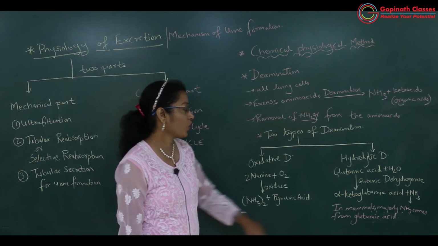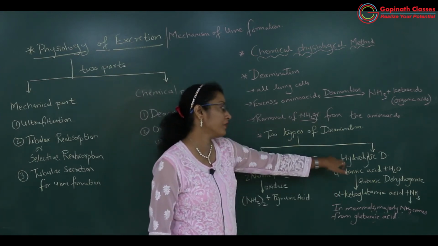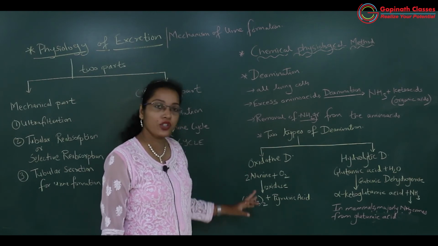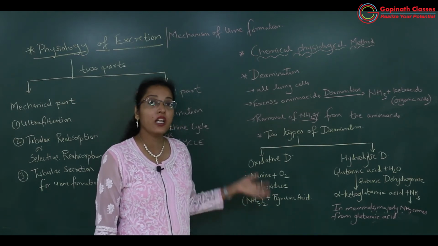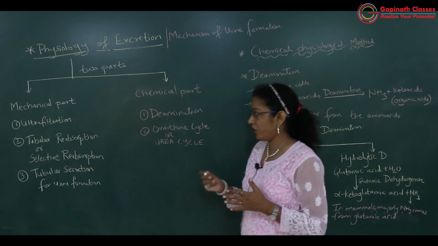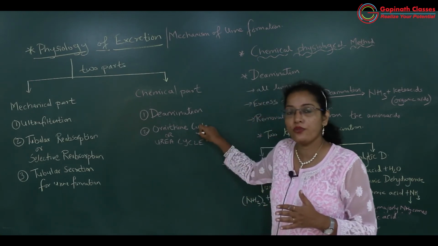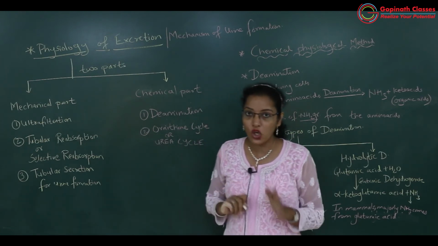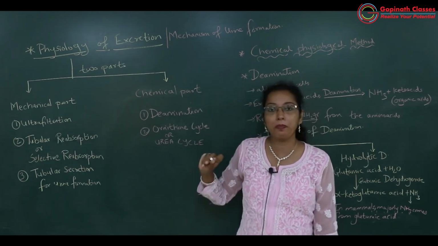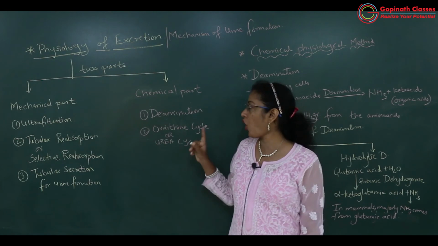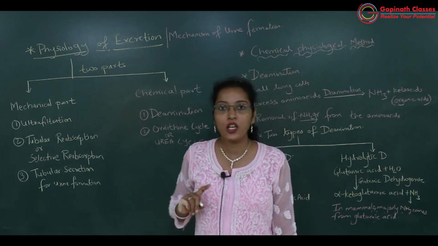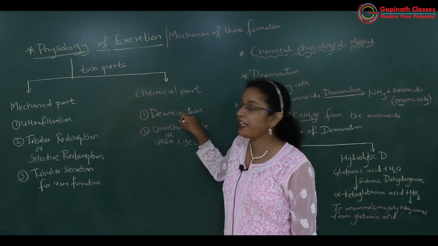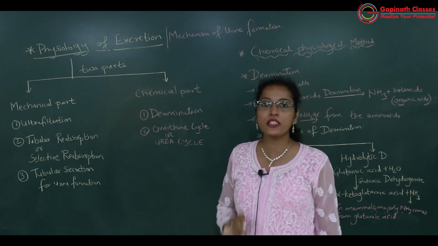Okay, got it? So the ammonia which is released due to hydrolytic deamination and oxidative deamination will be used here in the ornithine cycle for formation of urea. Thus we have completed the chemical part of urine formation. In the chemical part we have studied two things, deamination and the ornithine cycle.